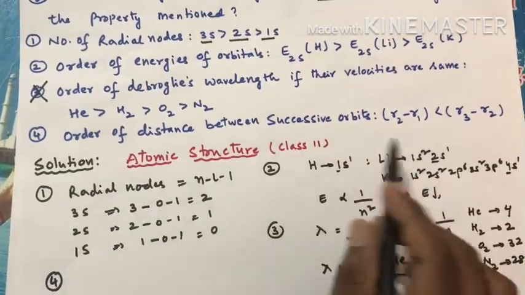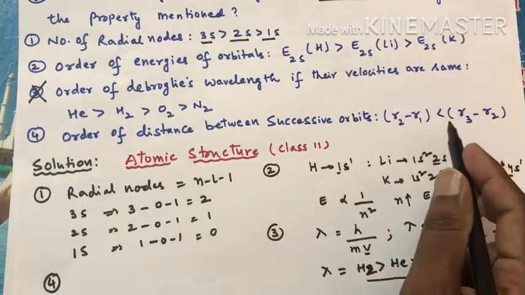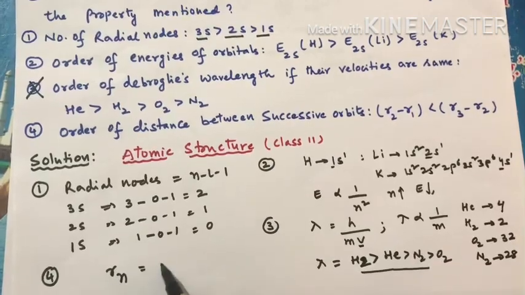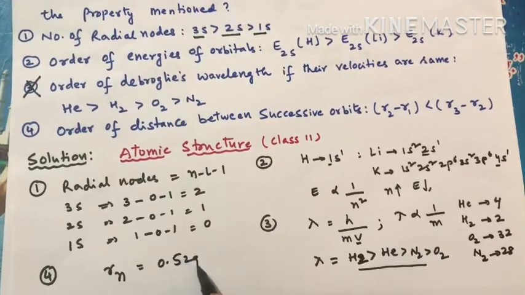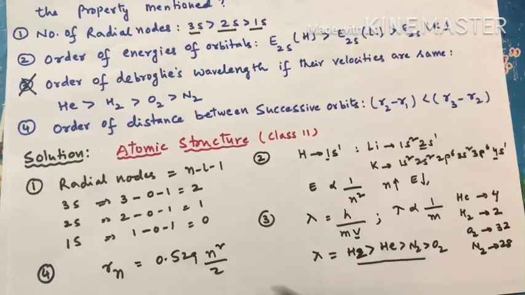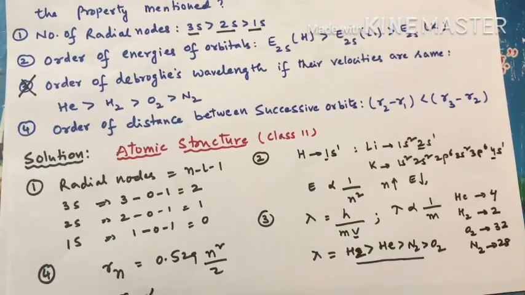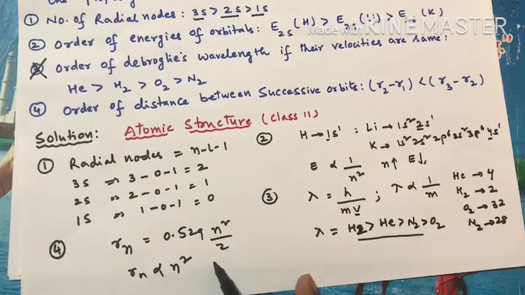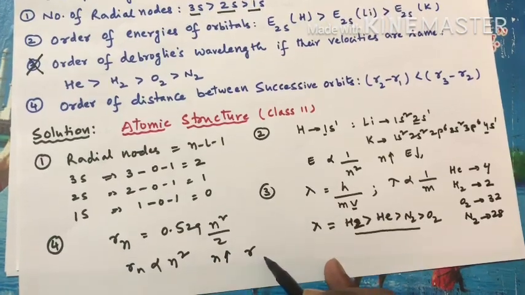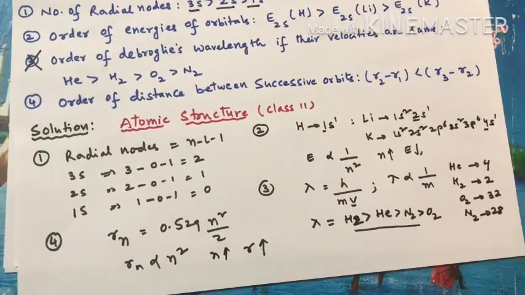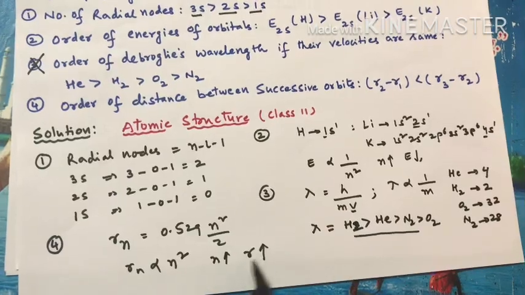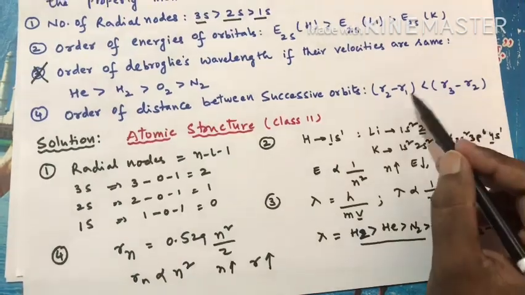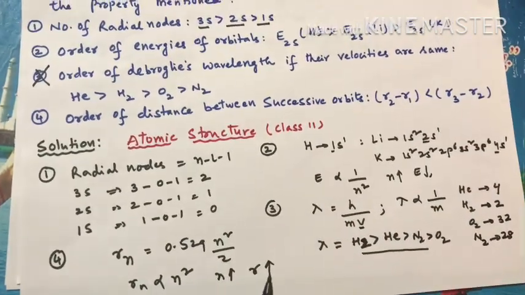Order of the distance between successive orbits: r2 minus r1 is less than r3 minus r2. But as we have the formula, radius of nth orbit is equal to 0.529 n square upon Z. So what does it mean? Radius of nth orbit is directly proportional to n square. So as n value increases, radius of orbit also increases. So the successive orbit radius difference also increases. So obviously r3 minus r2 will be greater than r2 minus r1, right?